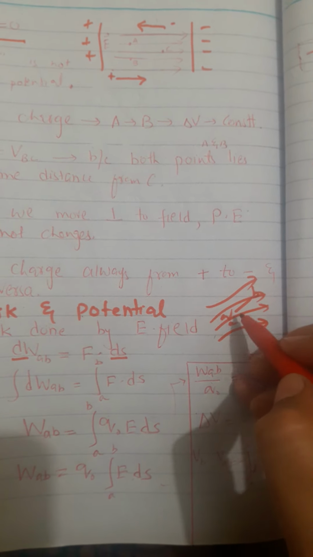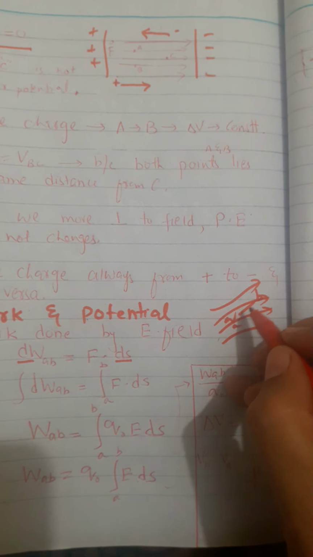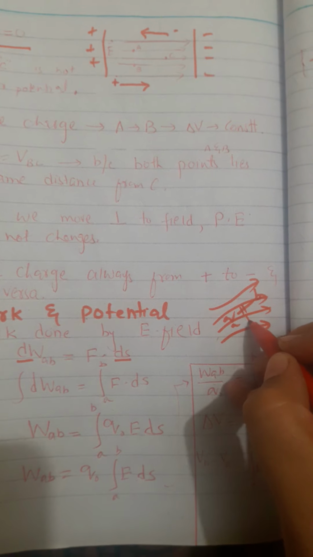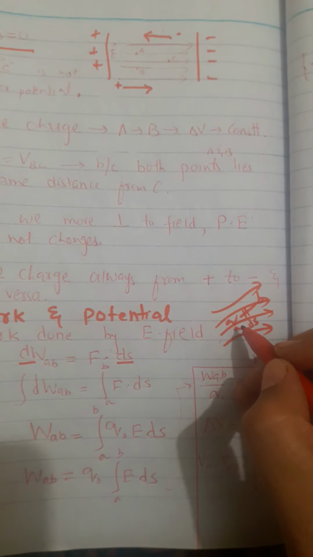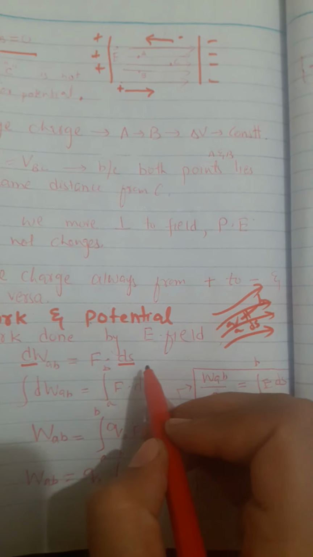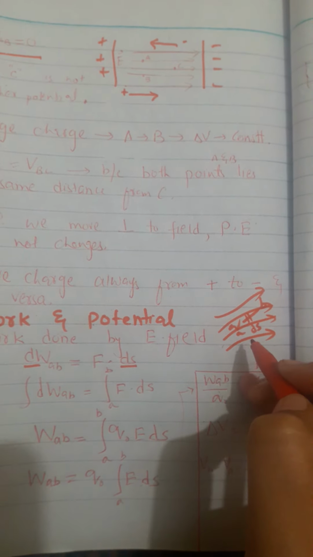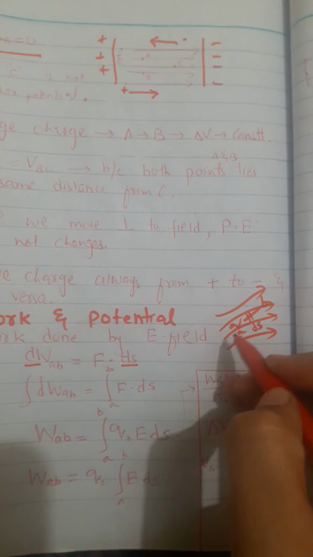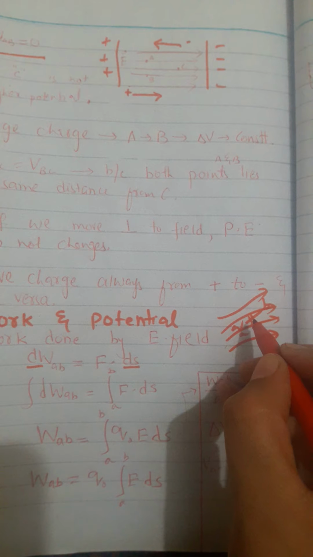To calculate the small amount of work, we divide its path into small path elements like ds, and we calculate the work done on the charged particle to move it a distance of ds, and we write this equation in this form. This is the work done to move the charged particle a small distance ds.